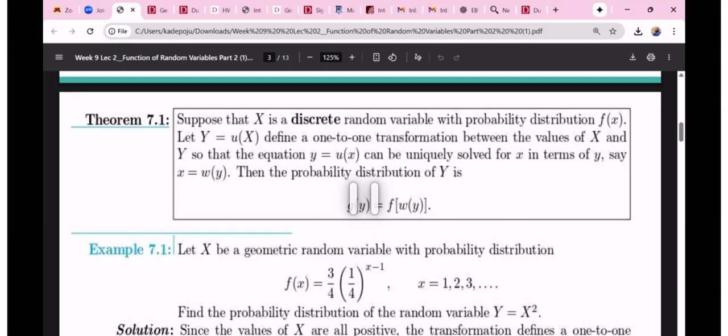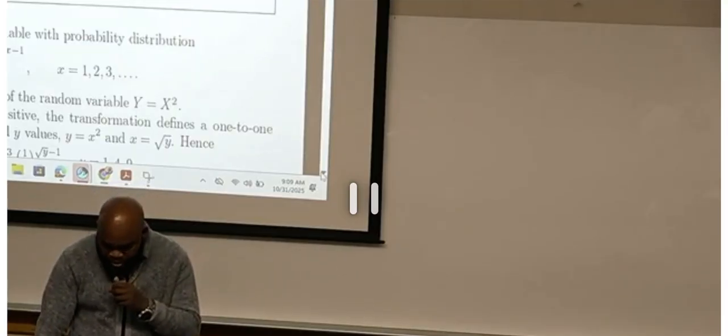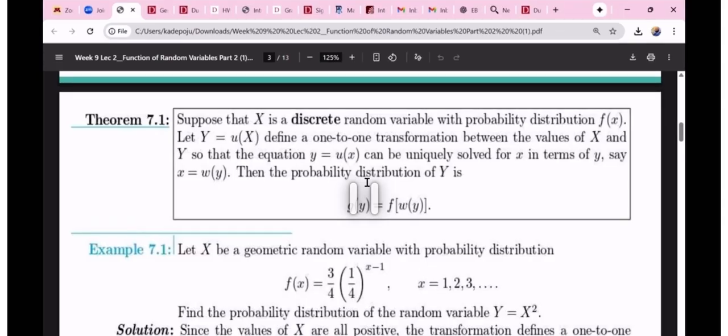Now, I want to apply this to the discrete case. I also want to apply it to the continuous case. And not only that, I'm going to apply it to the situation where we have two variables and the situation where we have one variable. Now let's get started.